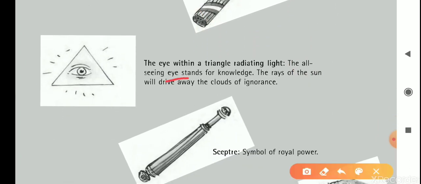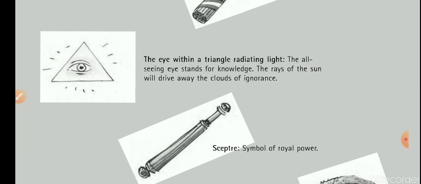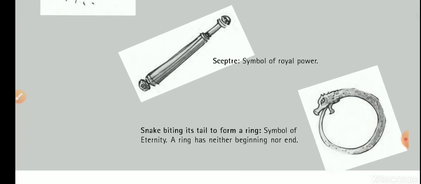Third one is the eye within a triangle radiating light. Here the eye stands for knowledge, and the rays of the sun drive away the clouds of ignorance. Sun rays always remove darkness, so the clouds of ignorance will be removed by the sun rays. Next is the scepter, symbol of royal power. Now royal power is in the hands of law. Law is the royal power. No royal power is there except law.